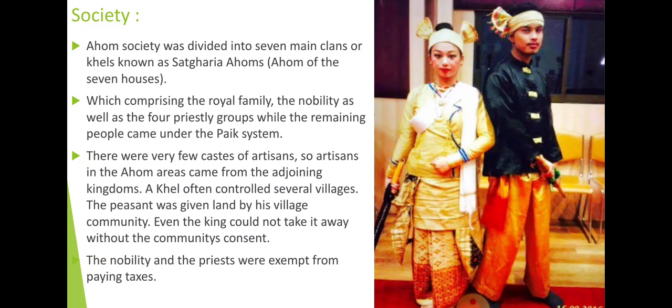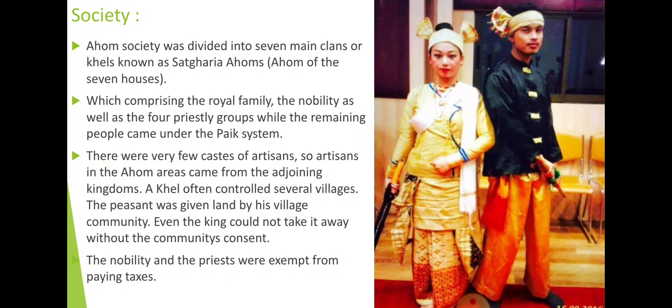And a khel often controlled several villages. Now here, khel, as I said, the whole kingdom is divided into provinces, and provinces are divided into khels. And khel is a cluster of several villages, and the peasant was given the land by his village community. Now you have to understand, first of all, the province is divided into khels, and khel is a group of villages. In every village, wherever the peasant is there, the peasant gets land from the village community.